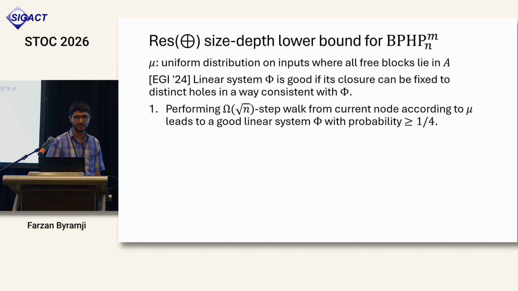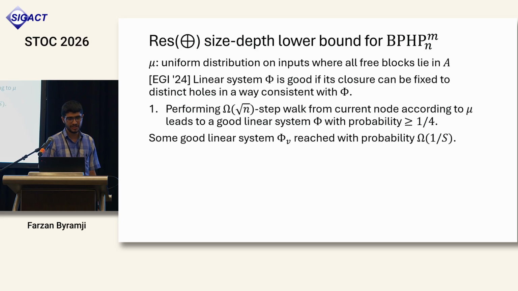And using ideas from lifting to parity decision trees, we show that that is also the case when parity queries are made like here. A consequence of this is that since our DAG only has S nodes, during this walk there's some linear system which is reached with probability at least 1 over S without having solved the problem. So now we would like to say that this is the node that we were looking for, because